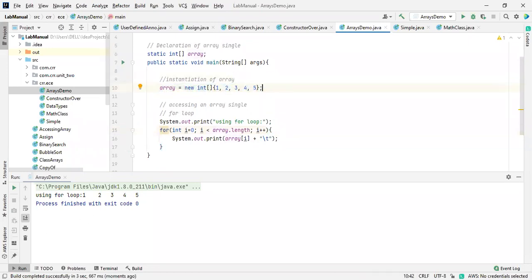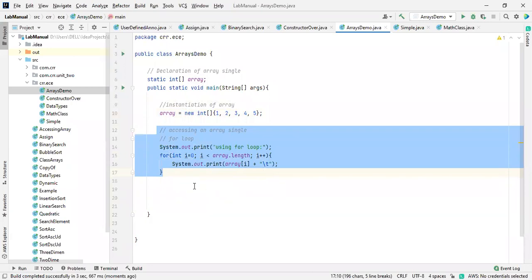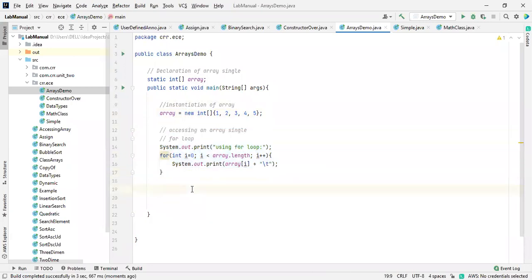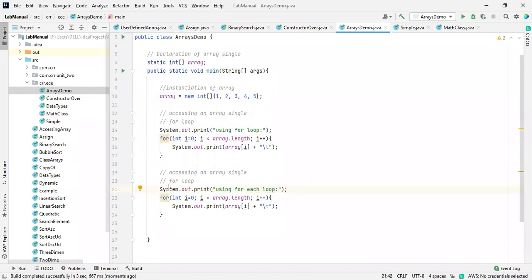Now we are going to use, just copying this for saving some time, the for each loop. So this is all about a for each loop.